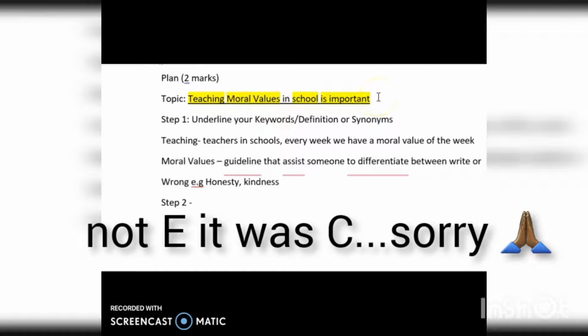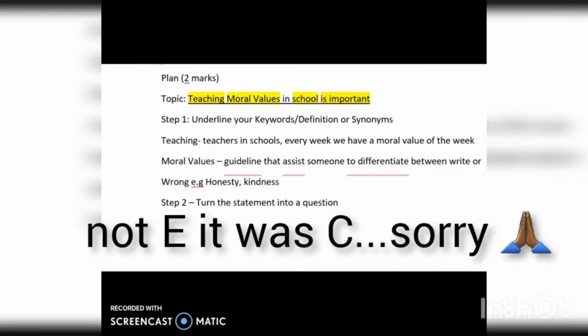So what I find is easy for students in order to write an essay is to turn the statement topic into a question. Turn the statement into a question.